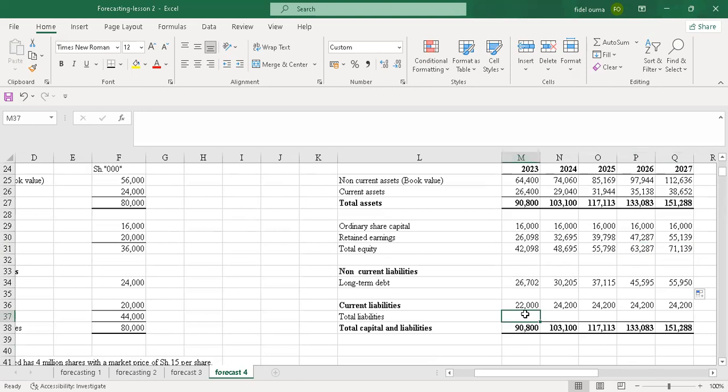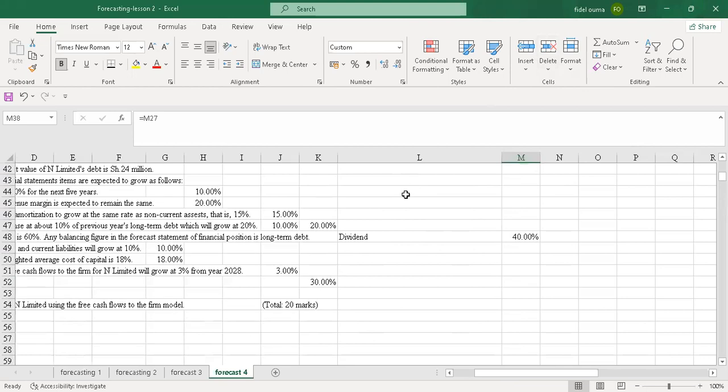So what I'll do here now, I'll look at the total liability. I'll take the long-term debt plus, because that was what was missing, plus current liabilities. So I just drag this on through. For me to confirm if it is balanced, you will add all this and it will balance. You get to 9,800. So the long-term debt, the balancing figure, is already there.